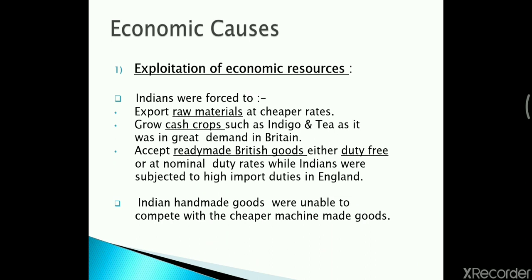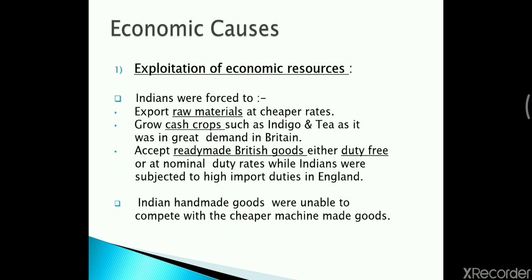Indians were forced to accept ready-made British goods either duty-free or at nominal rates. So we can see that whenever the Britishers were doing any import or export, they either had to pay a very nominal tax or it was totally duty free.